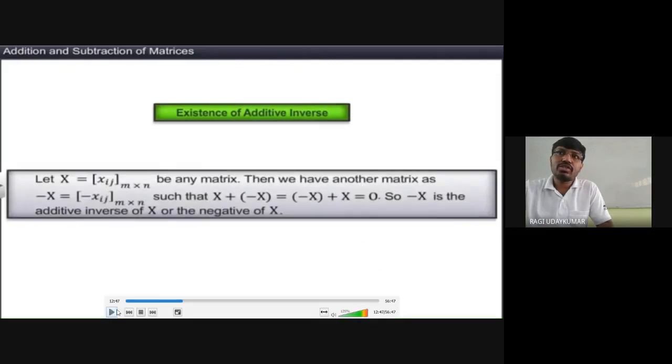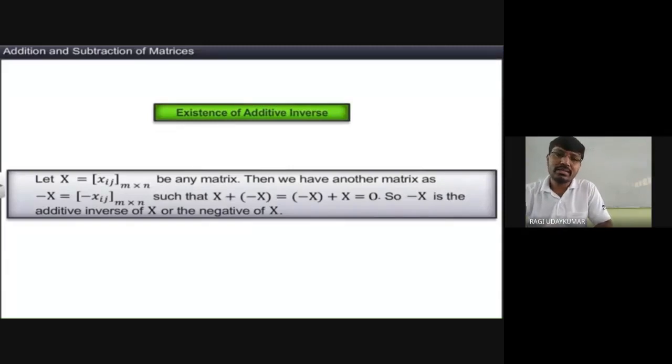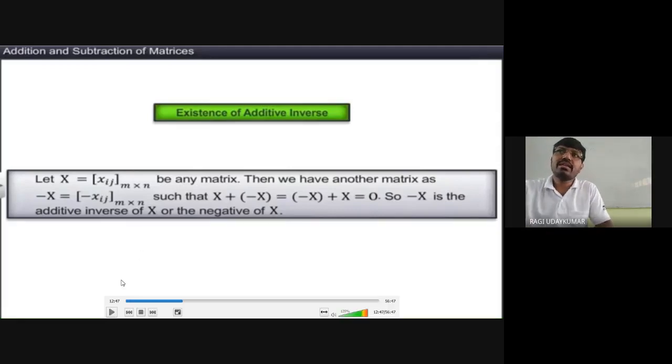The matrix 1 0 0, 0 1 0, 0 0 1 is called identity, which we have discussed, but that is called the multiplicative identity and this is the additive identity. What is the additive identity matrix? Null matrix. Multiplicative identity matrix is the unit matrix. It is not that important here.